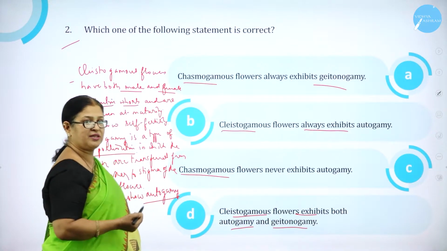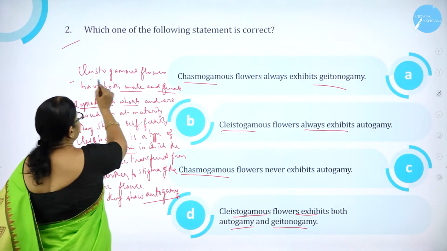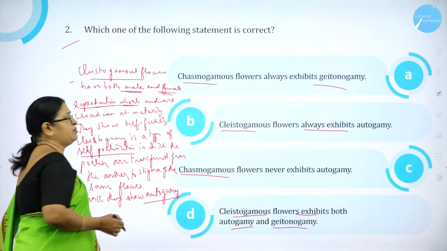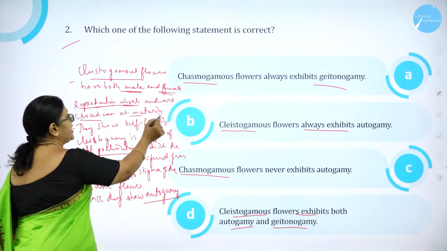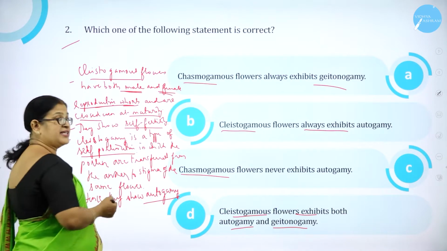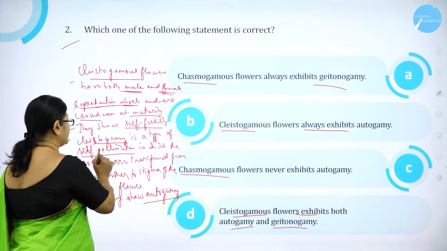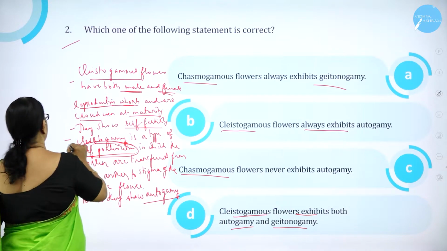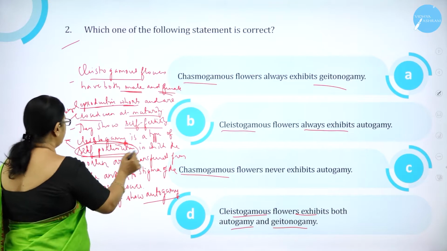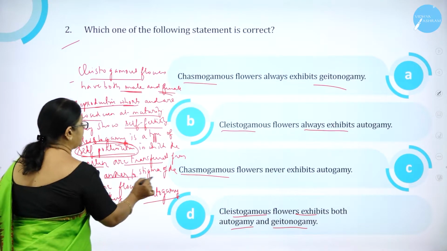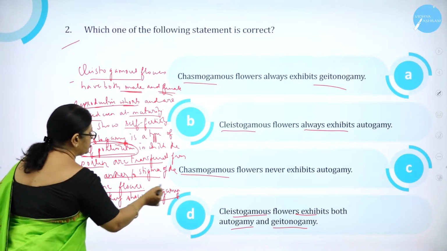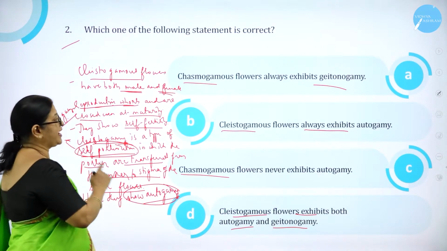What is autogamy? It's nothing but self-pollination. As you all know, cleistogamous flowers have both male and female reproductive organs and are closed even at maturity. So they are closed even at maturity. They show self-fertility. And cleistogamy is a type of self-pollination. Self-pollination means autogamy, in which the pollen are transferred from the anther to stigma of the same flower. So hence they show autogamy. This is the right statement.